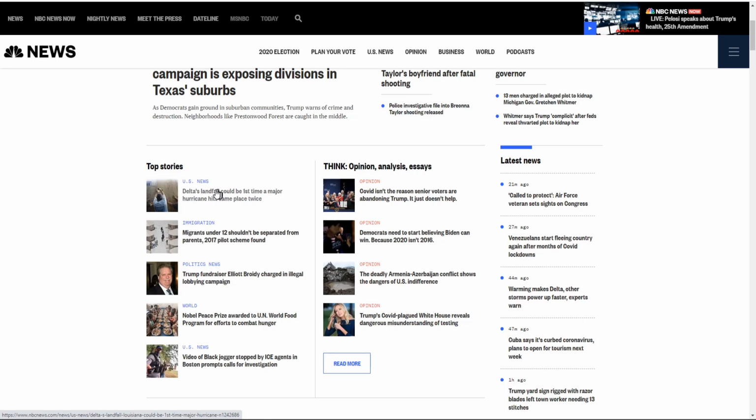Now you see that they have news articles here, and then they have opinion pieces here, which, every time you see opinion, it's going to be subjective. And all it takes is going through these articles and reading these headlines and seeing if there are any keywords that stand out to make it an opinion or make it somebody else's point of view and not based in fact.